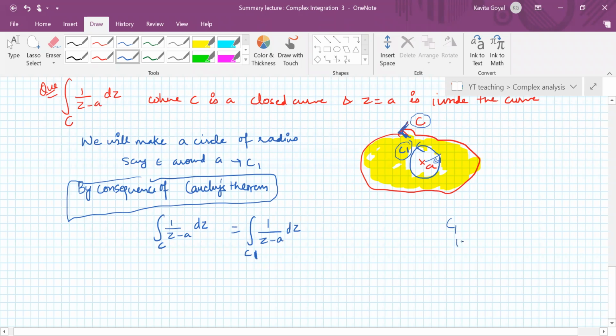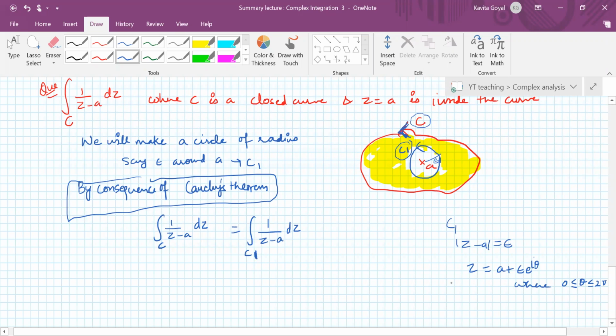So this is z minus A equal to epsilon, the equation of C1. From here you can write z is equal to A plus epsilon e raised power iota theta, where theta is between 0 and 2 pi. Is that clear?